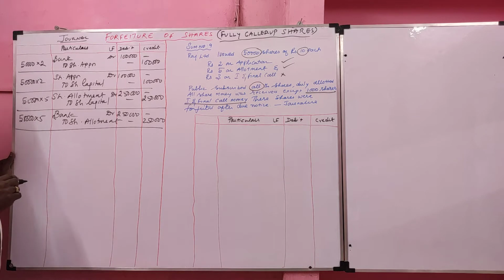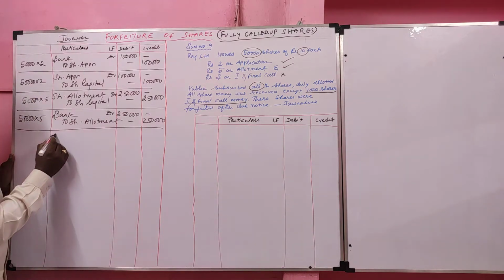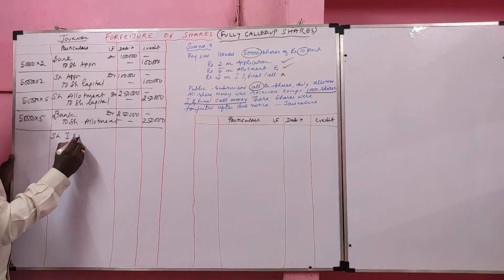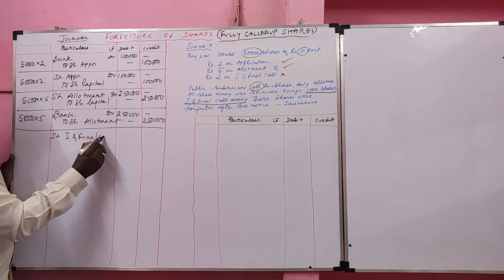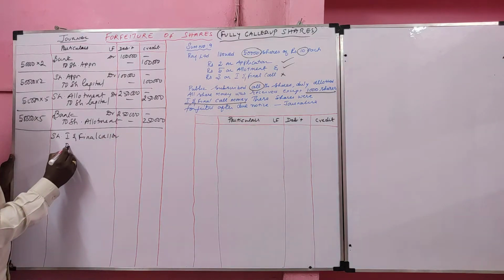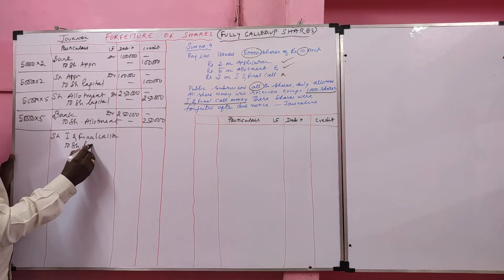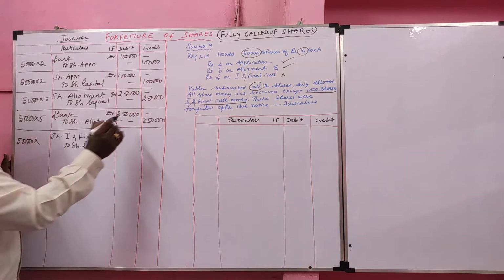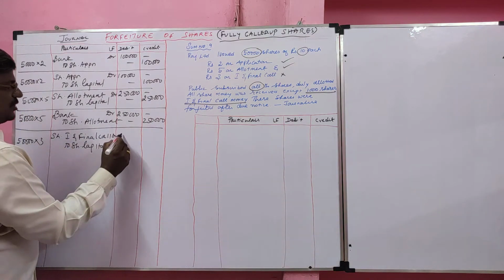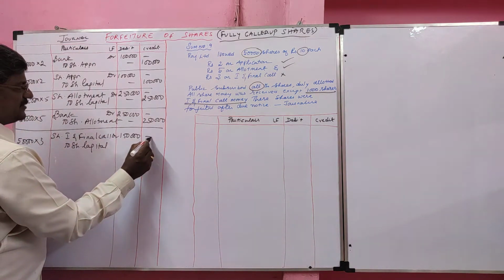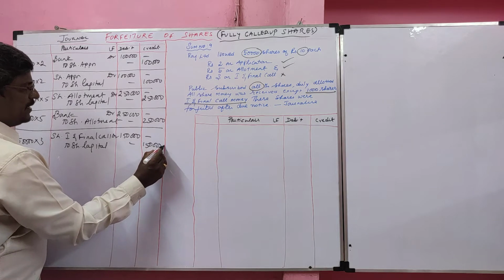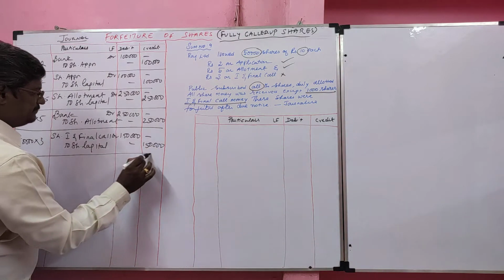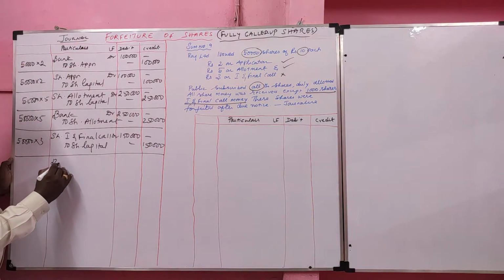Now we are going to record the journal for share first and final call transfer. The entry is share first and final call account debit to share capital. When the share call is transferred to the share capital, we should make it fully, 50,000 into call how much? 3 rupees. So 1,50,000 rupees. Share first and final call made. On collection only we have a problem.